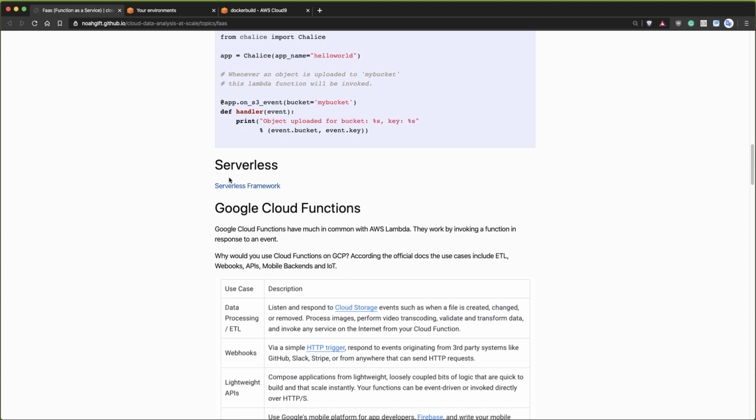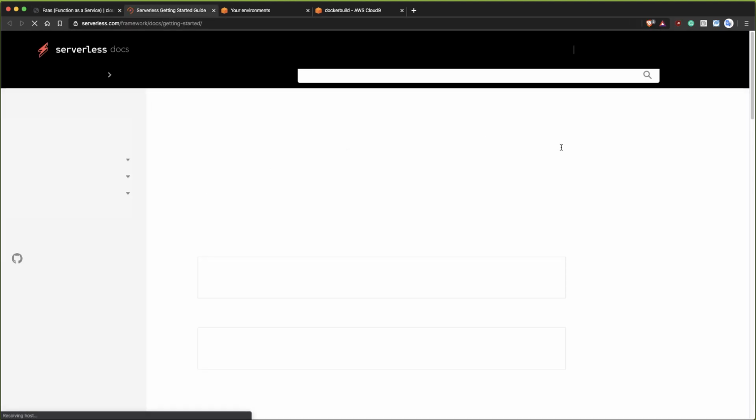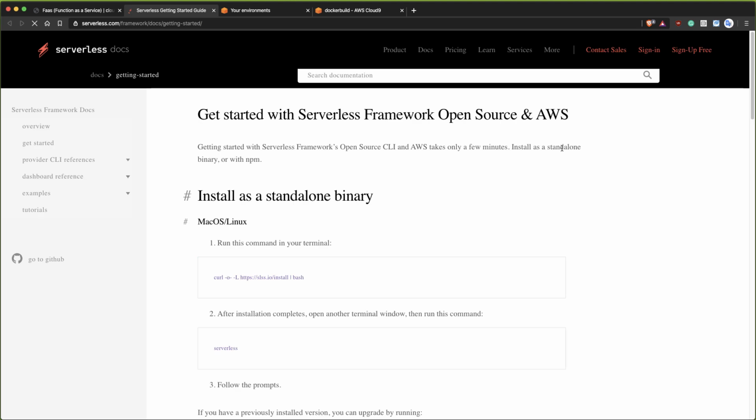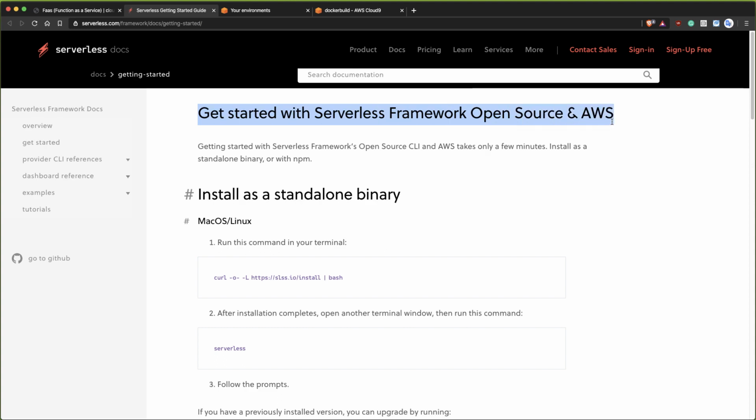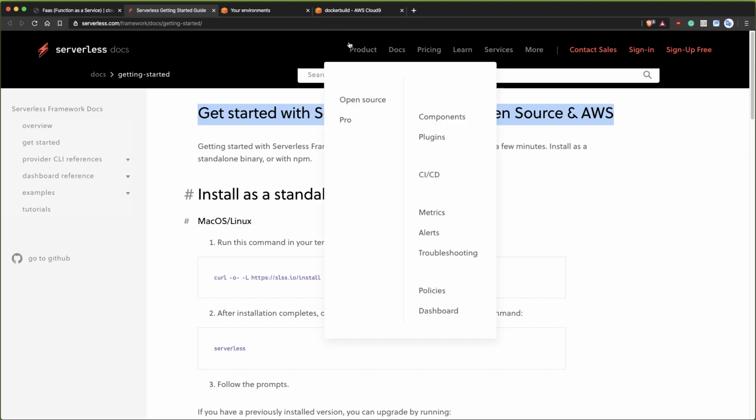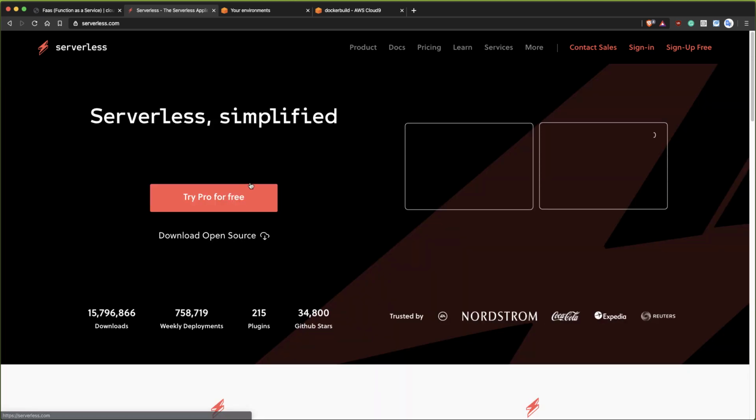But let's look at the serverless stuff here. If you go to this Serverless Framework, this is yet another technology that is fairly popular. I don't personally use it, but a lot of people do use it, and it's a framework that works on all cloud providers, and you can actually use it to deploy functions. I think they tell you all the targets.